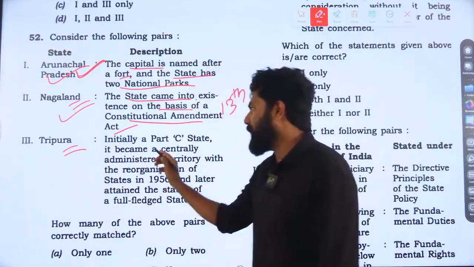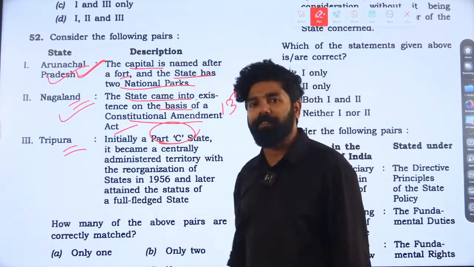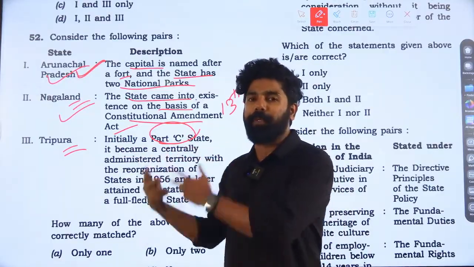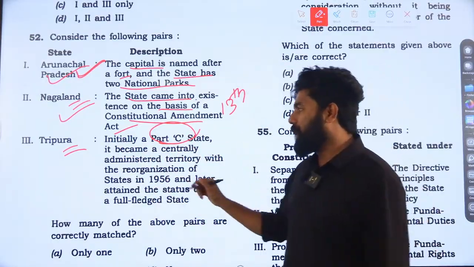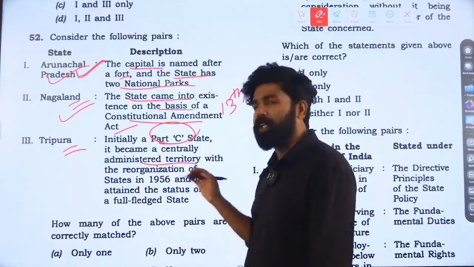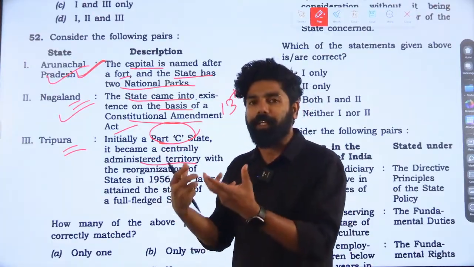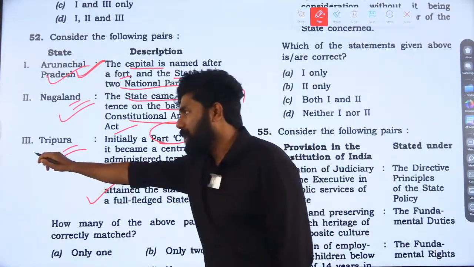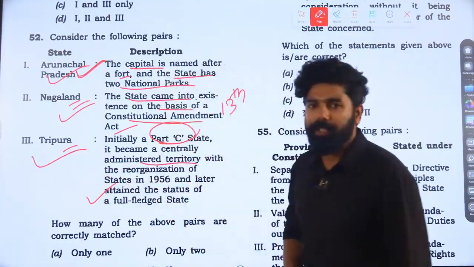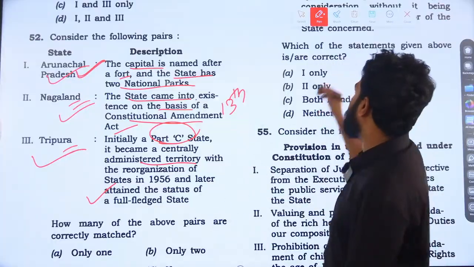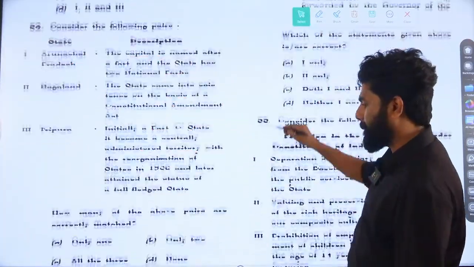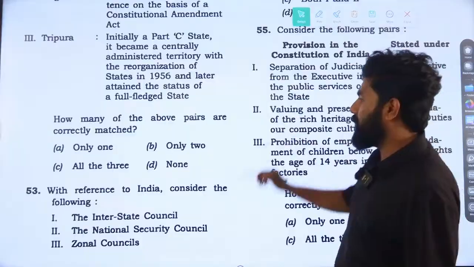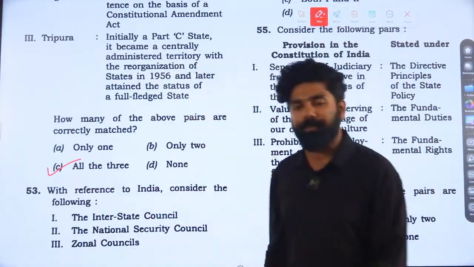Tripura state was initially part of the Part C states, the commissioners' provinces during British Indian territory, and later it was considered a union territory through the State Reorganization Act 1956. Later it got statehood status, so option 3 was correct. All the pairs were correct. So the answer would be that all three were correct.